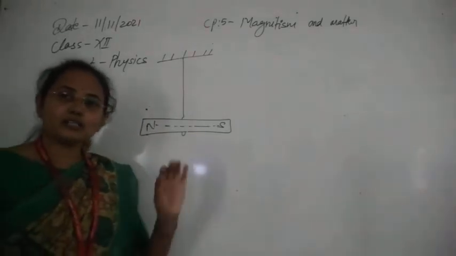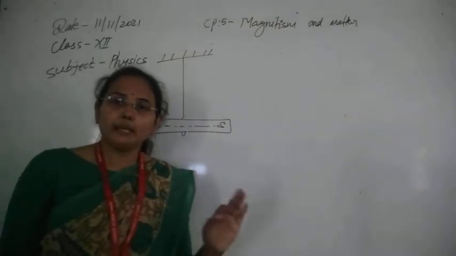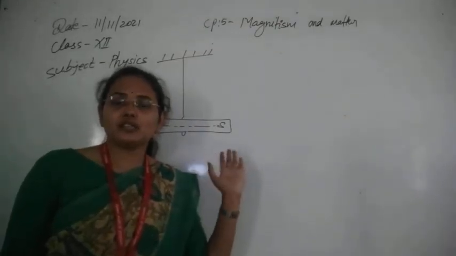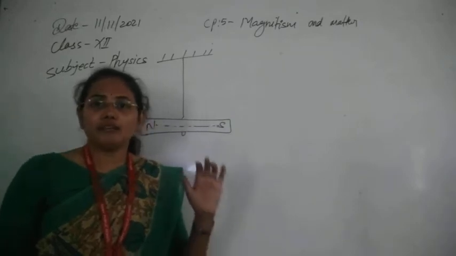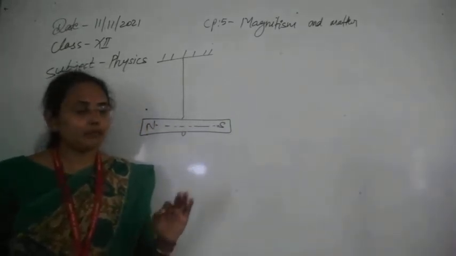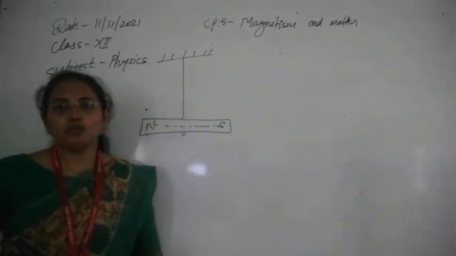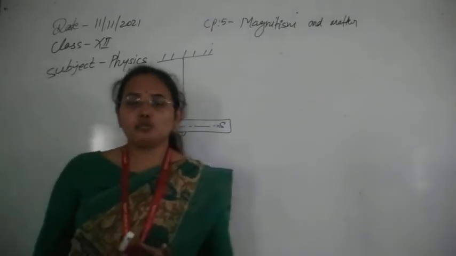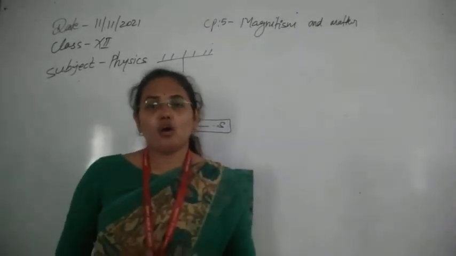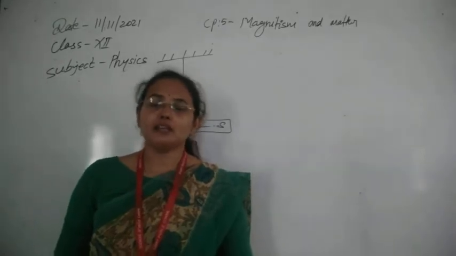So you can test every piece of this magnet by this test, and whether they repel or attract, they will always have two poles. We always get these two properties, so that predicts that a magnet always appears in dipole form.